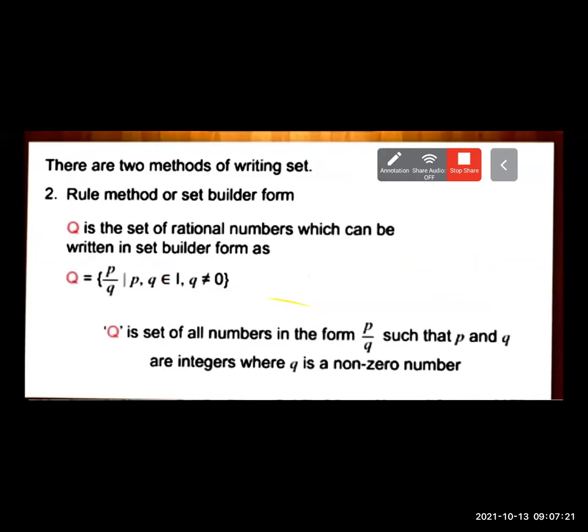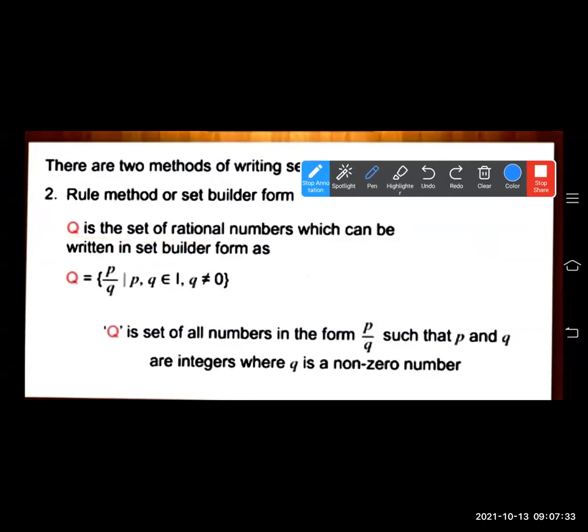Let's see the next example. The example is what? A rational number example is given. Q, by using the rule method, Q is a set of rational numbers which can be written in set builder form.